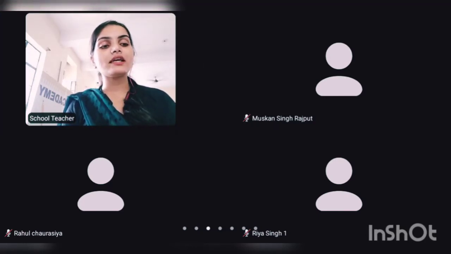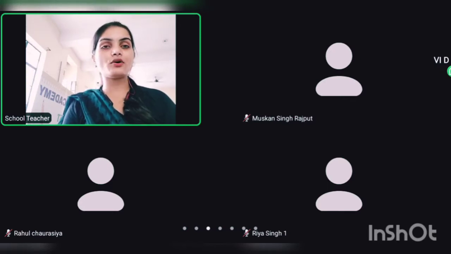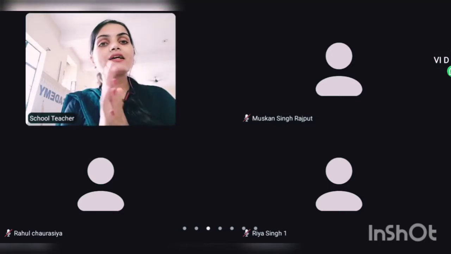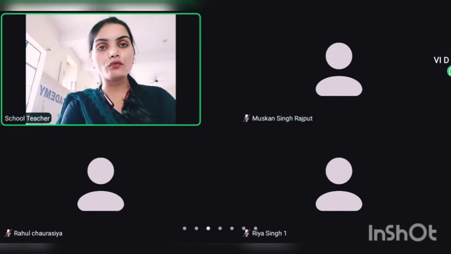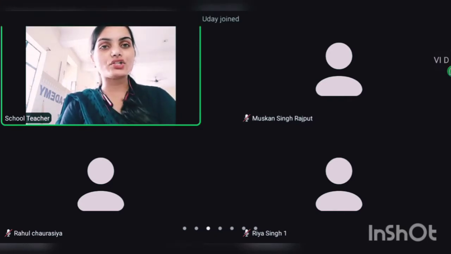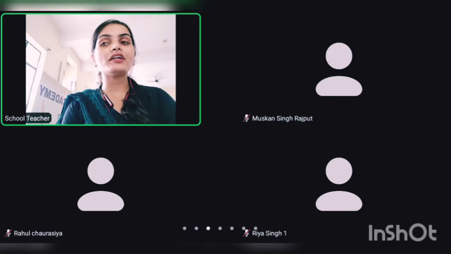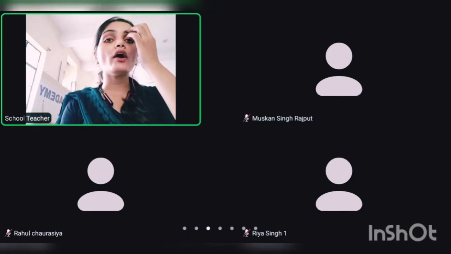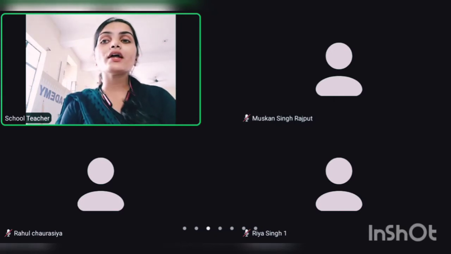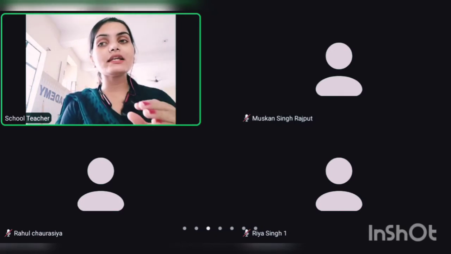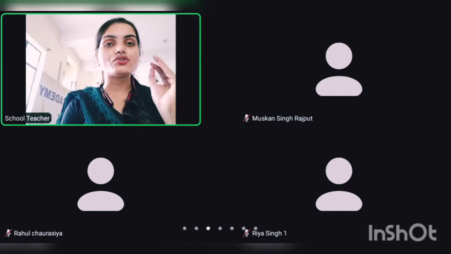Very good. I told you this in chapter number 5, that when a flower contains ovary and ovule, after fertilization, when the fruit forms, the ovule will get converted into seed and the ovary will get converted into what?